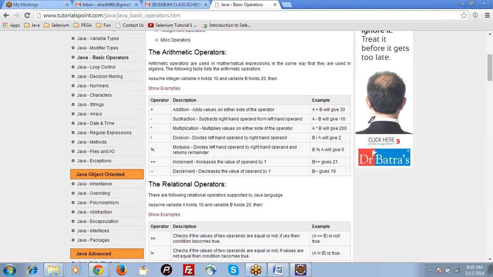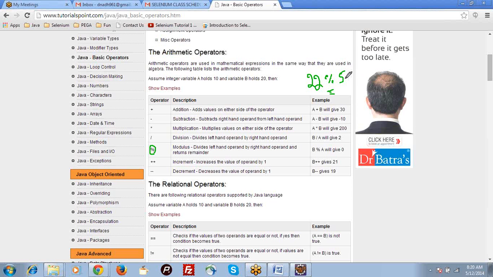So plus is used for addition, minus is used for subtraction, star is used for multiplication, slash is used for division, and this is modulo. So the purpose is, if you have 22 and 5, what is the result? 22 % 5.